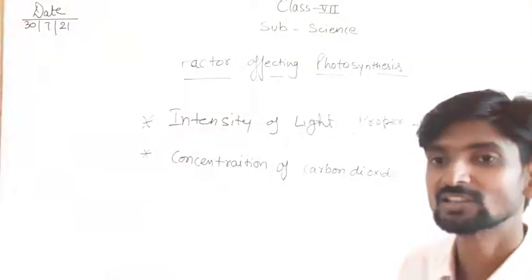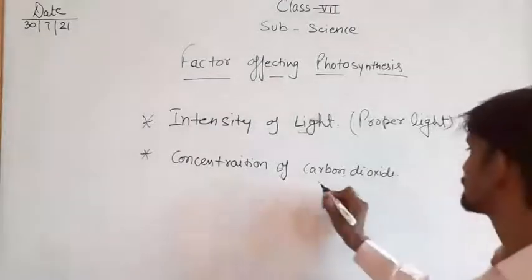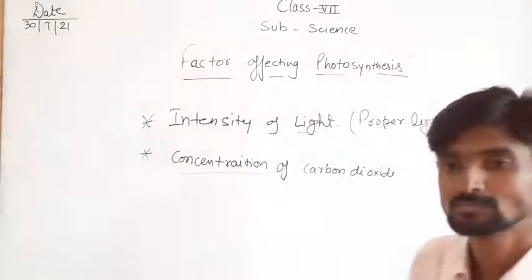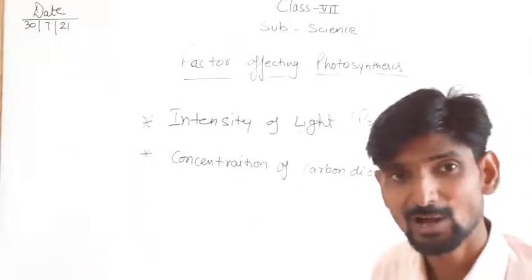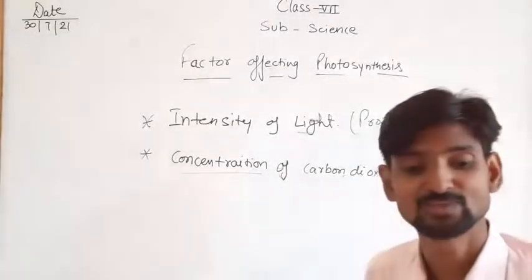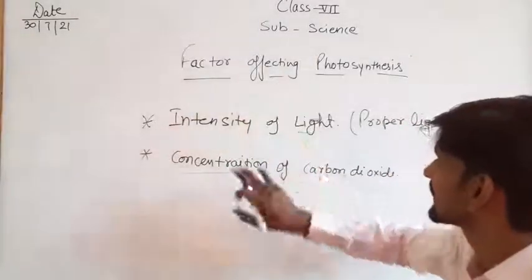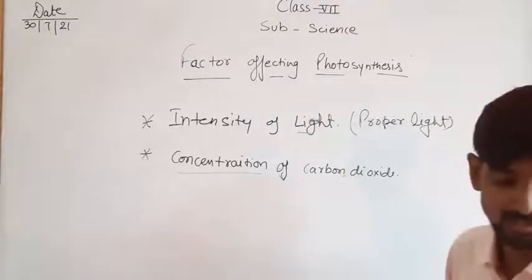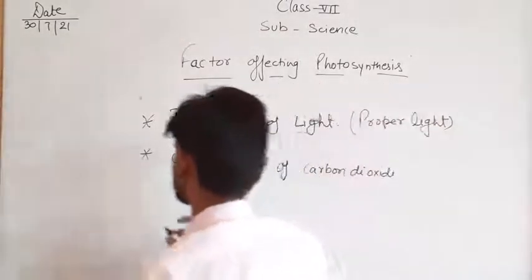That means the plants also need the proper amount of carbon dioxide. Concentration means the measurement of the requirement, how much carbon dioxide must be available while photosynthesis is happening in the plants. So we can say carbon dioxide also affects the photosynthesis process.